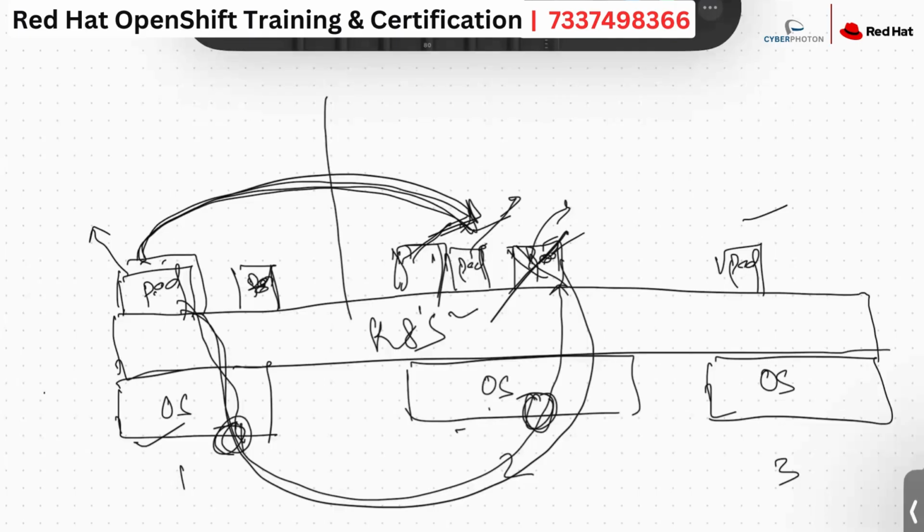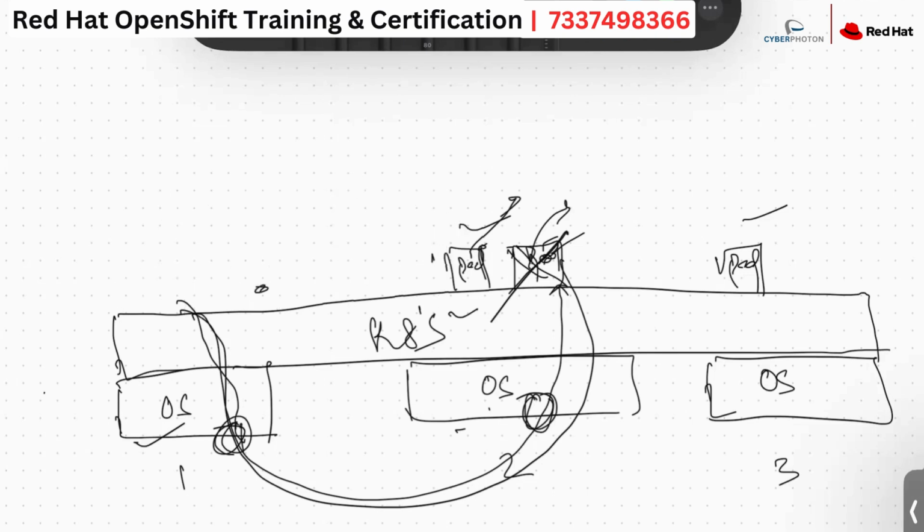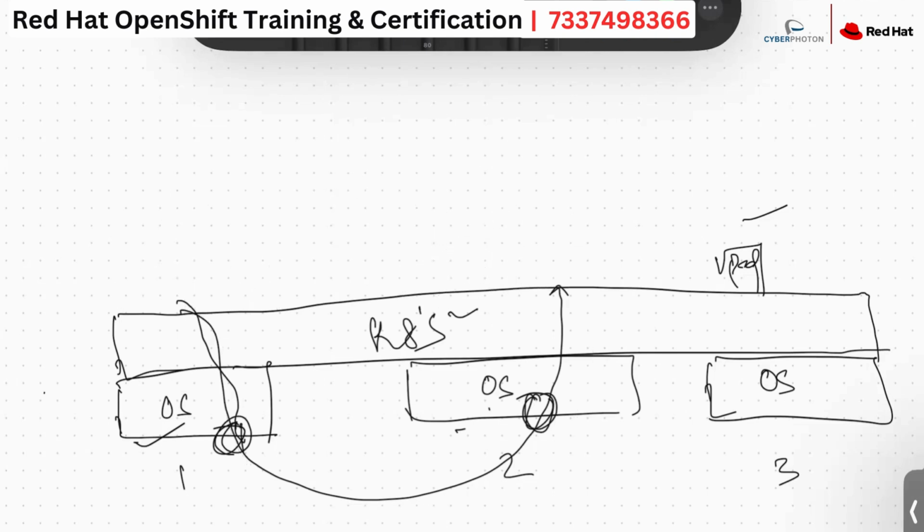Deploy is simple, but managing an application is quite difficult, guys. But now, by using OpenShift, it's very simple because everything is taken care of by OpenShift. Okay, so we have discussed Kubernetes, but why do we use OpenShift?